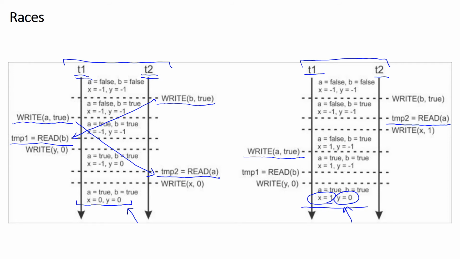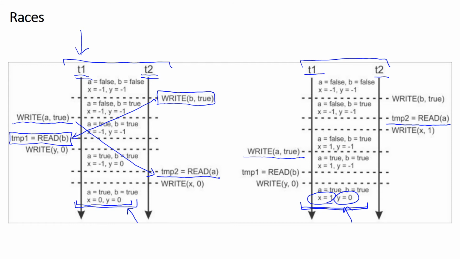However, we have not taken into consideration the happens before relation, and these are not the only outcomes that we can obtain from the previous concurrent program. For example, in the first scenario, we write to variable b here, and we read the same variable b in another thread.